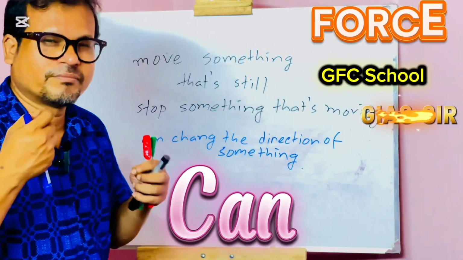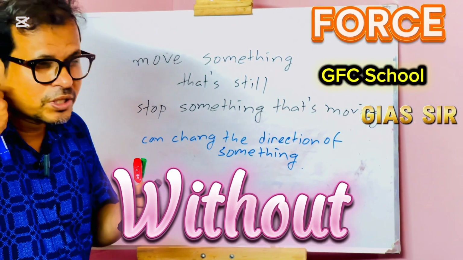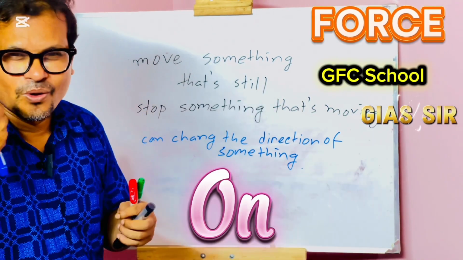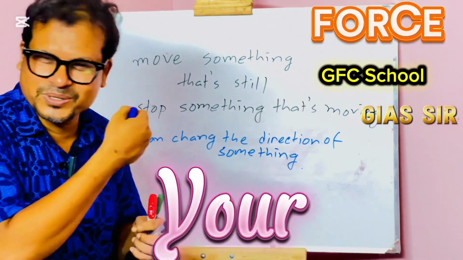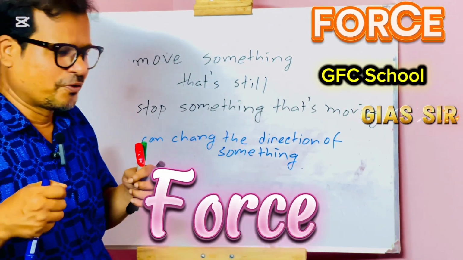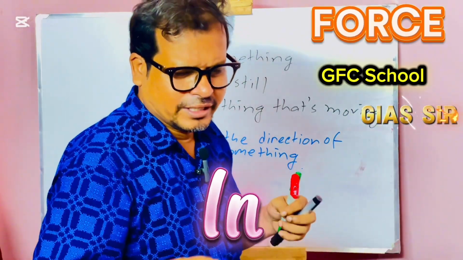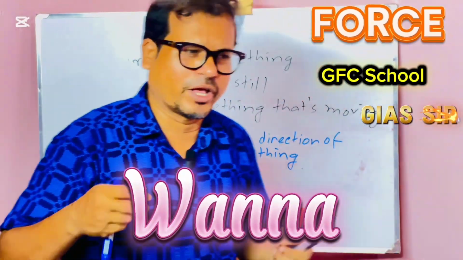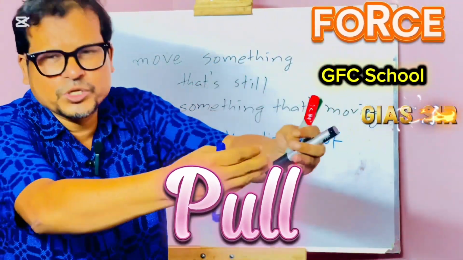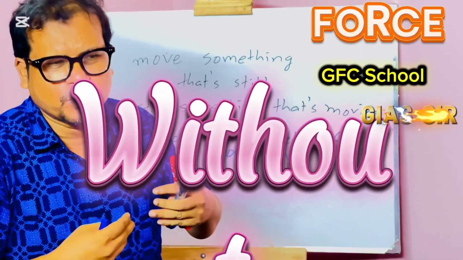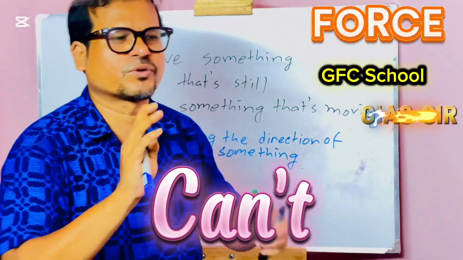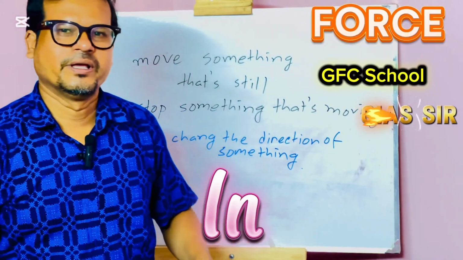This way you can brush your teeth daily. Without giving force on the brush, you can't brush your teeth. So force is very essential in our daily life. If you want to go outside, you have to push and pull your door. By pushing or pulling your door, you can go out or come in.